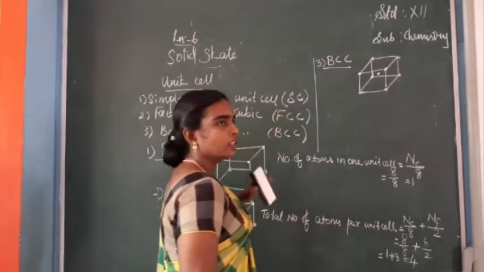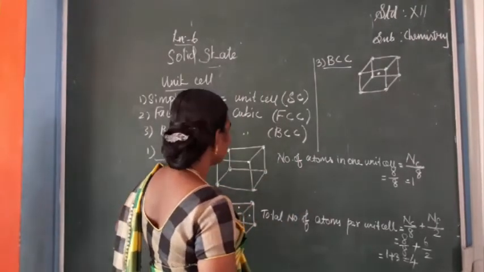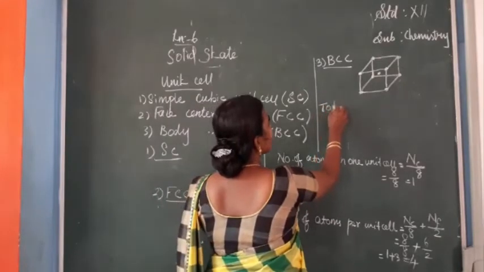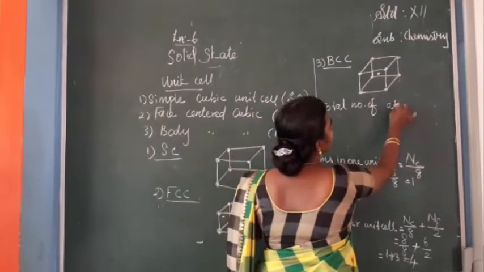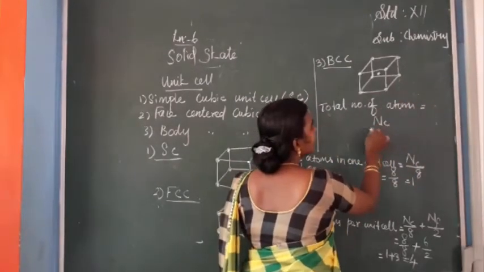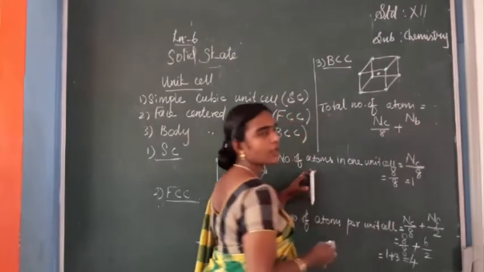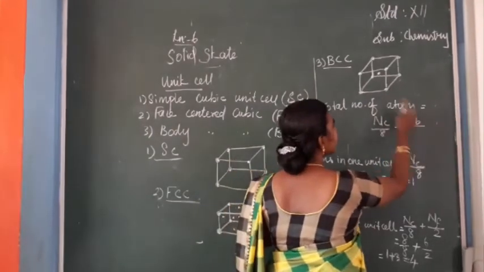Okay. So along with this, we are having SC, FCC, and the same thing here also, we can calculate the total number of atoms. Total number of atoms is equal to NC divided by 8 plus NB, that is number of atoms in the body of the cube, divided by its sharing.